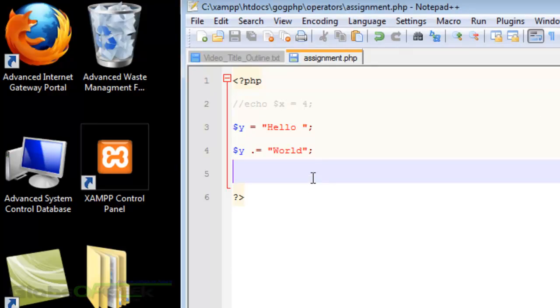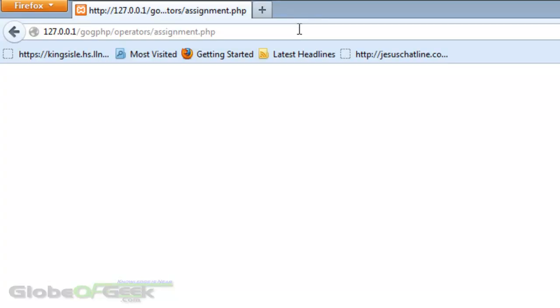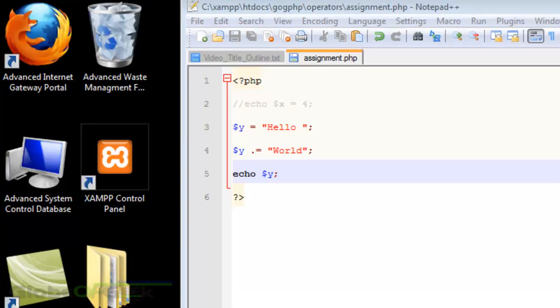And I have to echo it again. I keep forgetting. Kyle, you're so silly. Why do you do this? Go back to the browser. Woohoo! Hello world. Hey there, PHP.